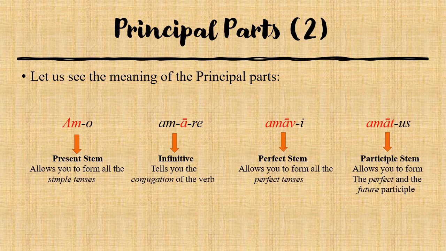So if you know these 4 words, you will be able to create every form of the verb, from simple tenses to perfect tenses to infinitives and participles. The difficult thing about the principal parts is that every verb has its own 4 principal parts. So it is important for every verb to memorize its principal parts. This is not always easy, but it requires practice.